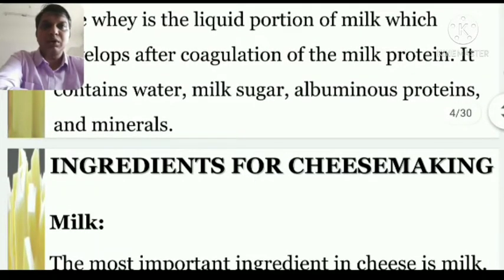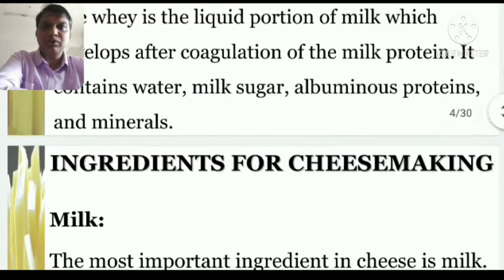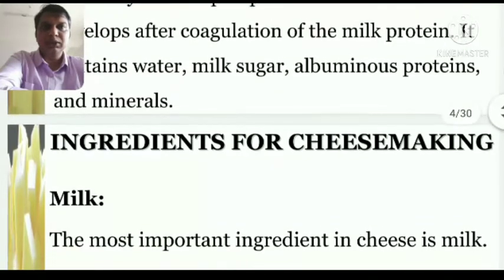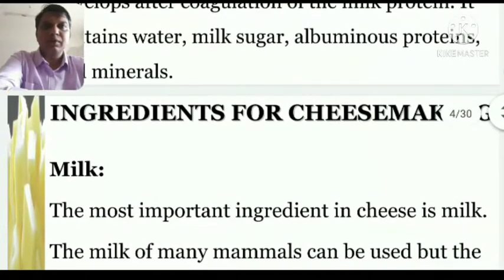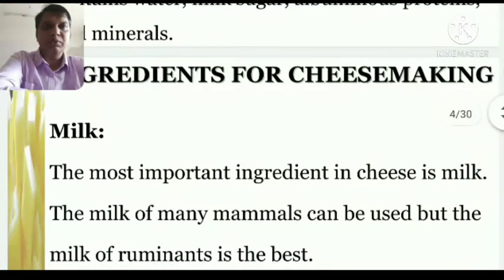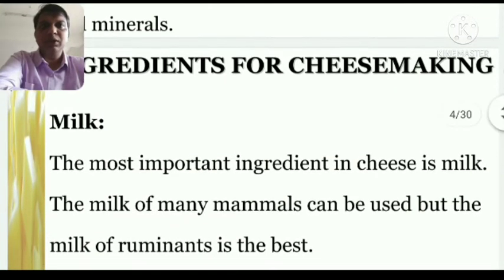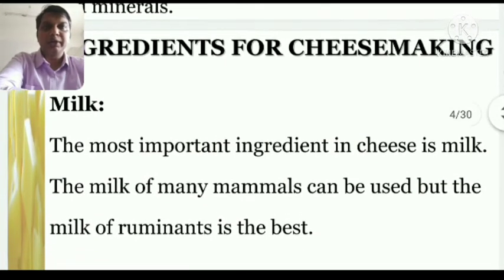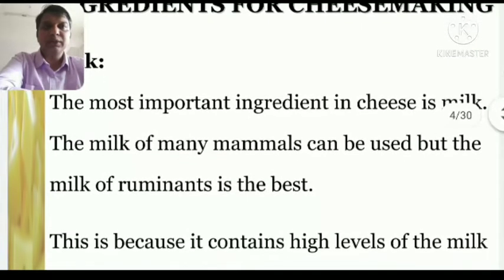So this is all about the definition of cheese and whey, which is another byproduct of milk, which I have already discussed. Now we are going to learn the ingredients which we need to make cheese. The base, or the mother of all in cheese making, is milk. The most important ingredient in cheese is milk.